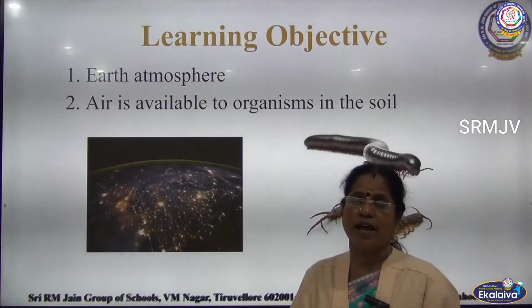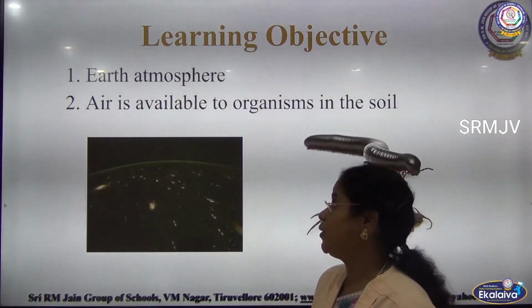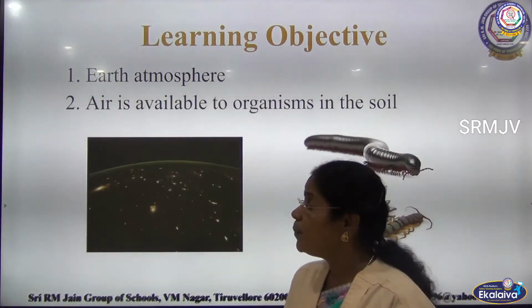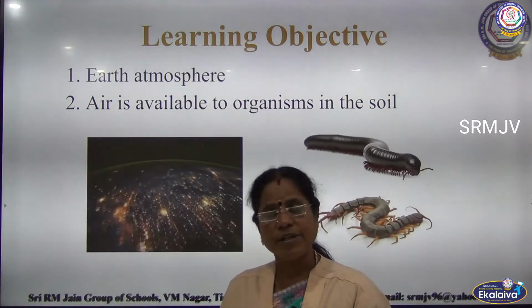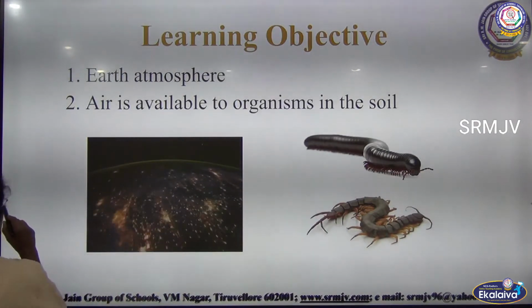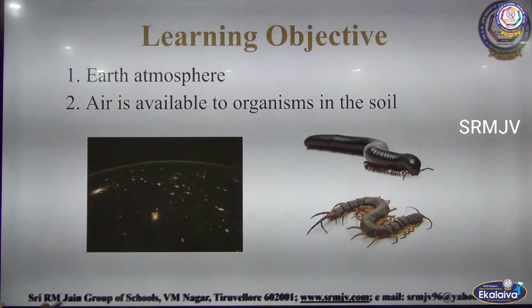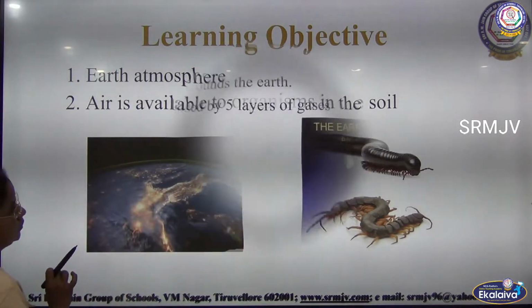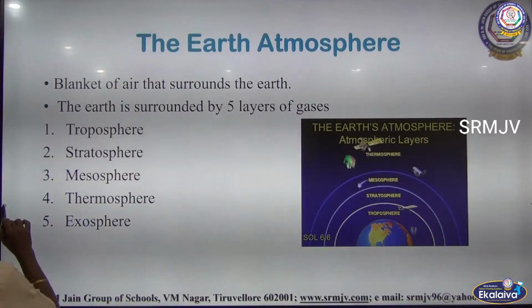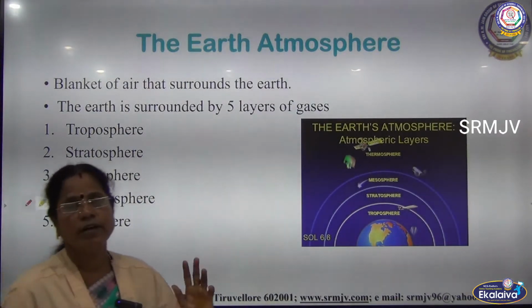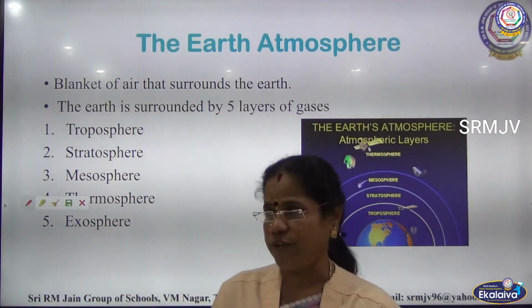So now in this class we are going to learn about the earth atmosphere, and the air available to organisms present in the soil. First, we learn about the earth atmosphere.